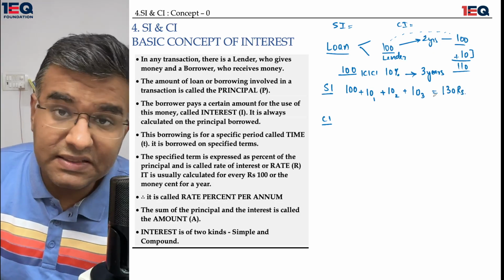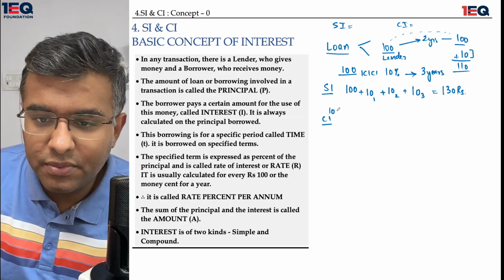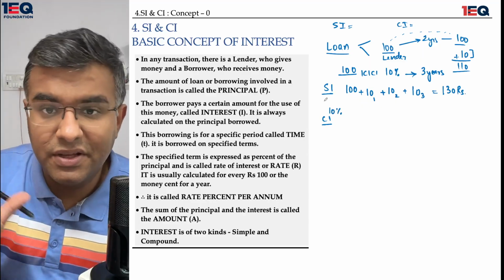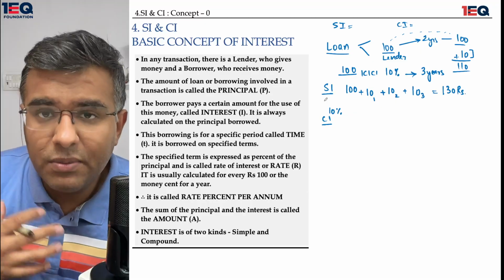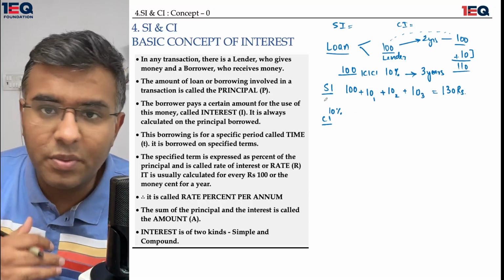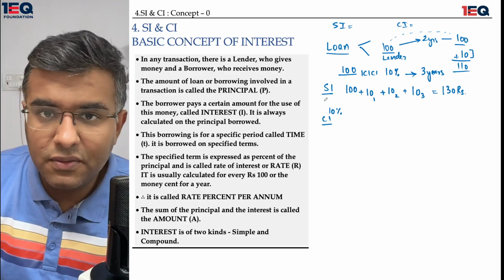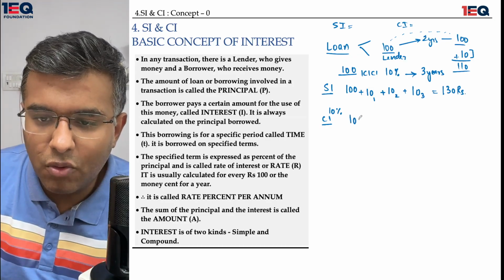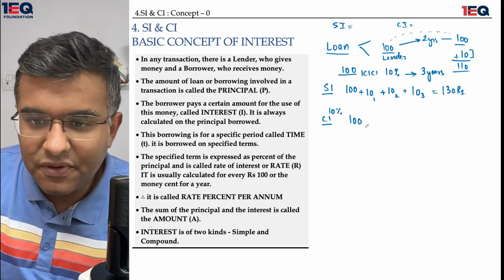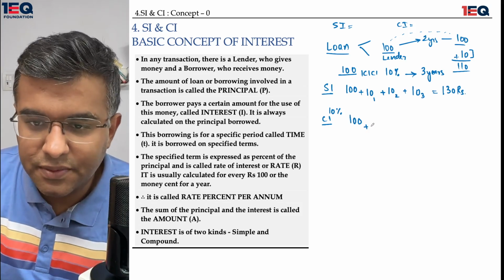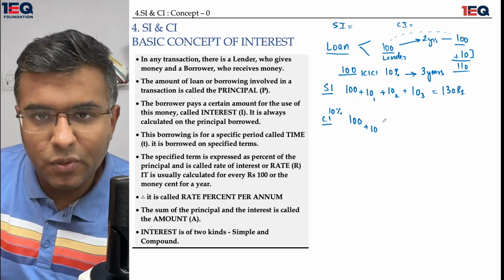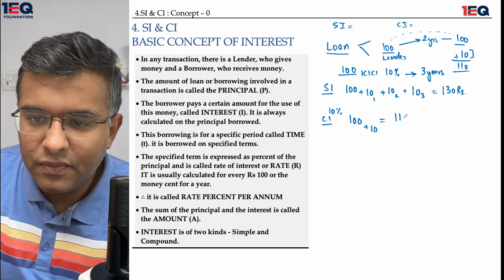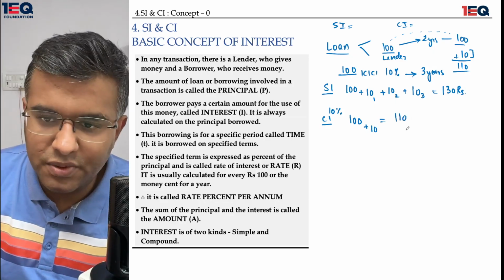But when ICICI Bank told me that they would apply a 10% compound interest, I felt that compound interest is something different, a little more complex. So maybe there was a good possibility that this would be more beneficial to me. But the reality was pretty different. In the first year, I borrowed 100 rupees and had to pay 10% interest. This came out to be 10 rupees, and I was very happy that at the end of the first year I only had a loan of 110 rupees.